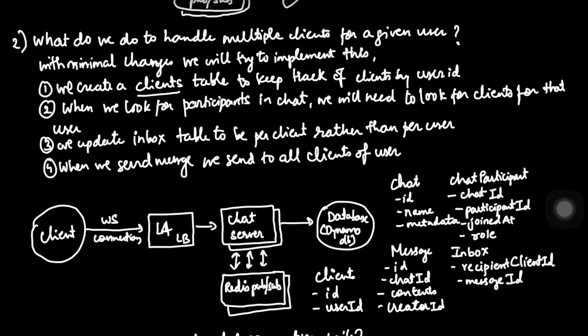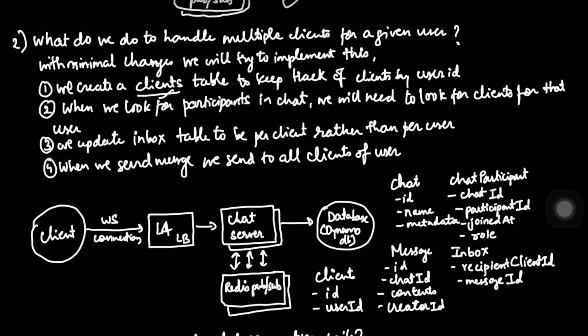To handle this with minimal changes to our current architecture, we need to stop thinking about users as our final destination and start thinking about clients. So clients are the essential thing over here instead of users. A user might have multiple clients. Here, how we are going to implement this is a very clear and additive approach, so I'll just discuss that approach now.